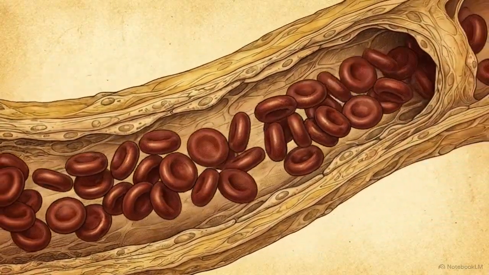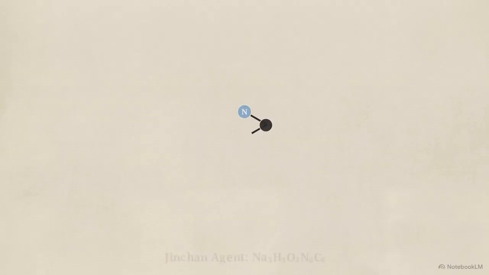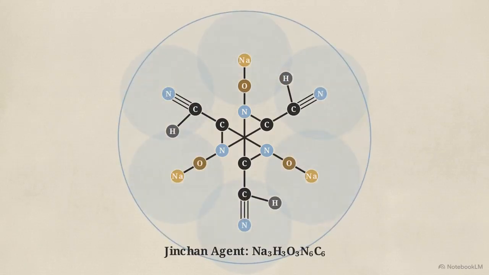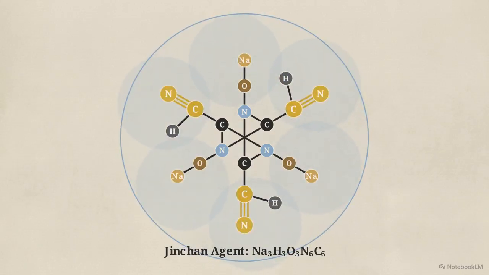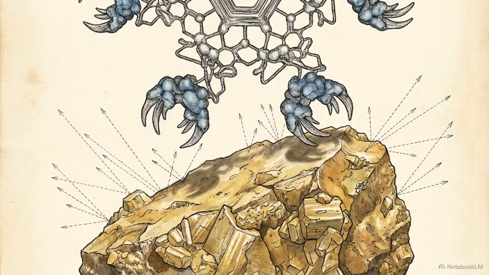in its path. This is the active component of the JIN CHAN agent, a modern metallurgical alternative known technically as carbonized trimeric cyanate sodium. JIN CHAN achieves low toxicity by using covalent bonds and steric hindrance to lock cyanide-like groups within its specific structural geometry. We have to determine if this physical geometry can substitute for the high-mobility ionic bonds that traditionally drive gold leaching.